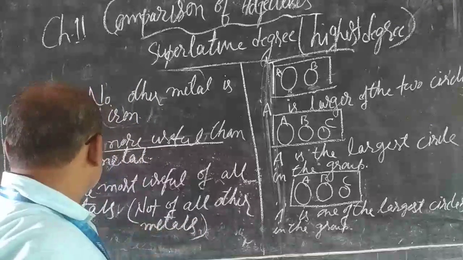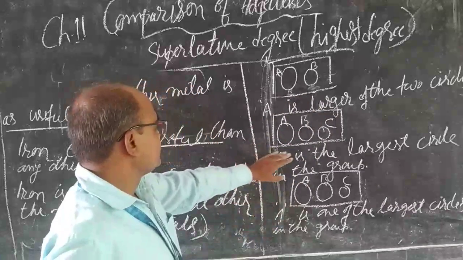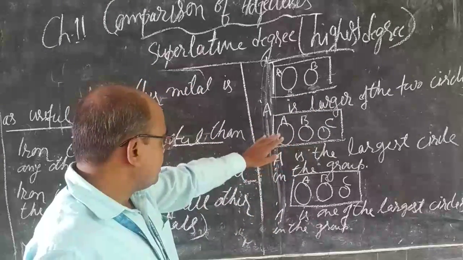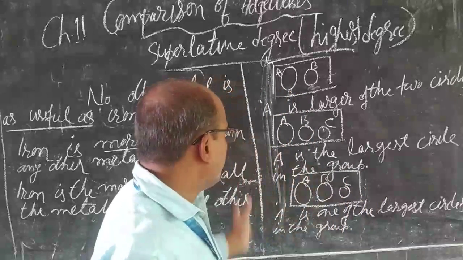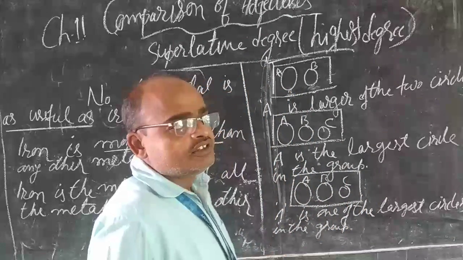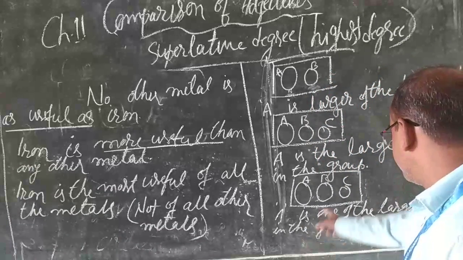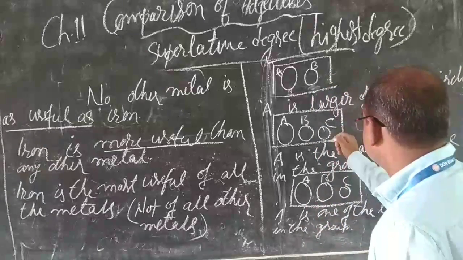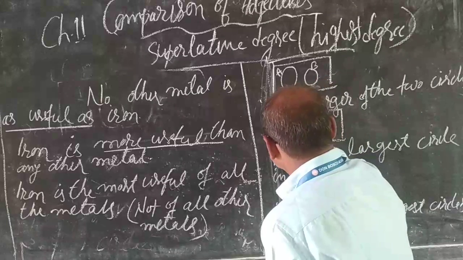Now see here. In the superlative degree, generally there are three or more items in a group.